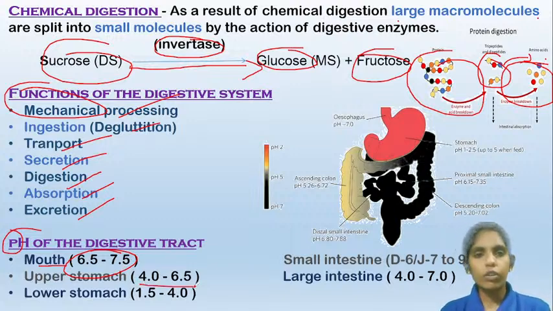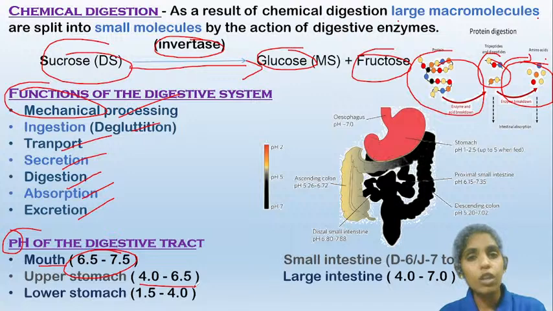Before going further, let us know why the mouth has a pH of 6.5 to 7.5. Whenever we eat different kinds of foods, either acidic foods or basic foods, for example acidic foods like cherries or citrus fruits like lemons and oranges, the pH in the mouth turns acidic.